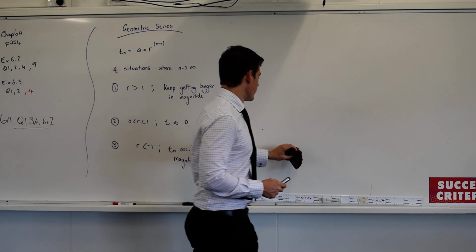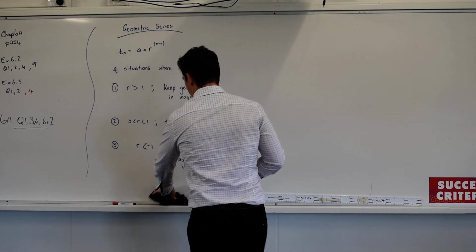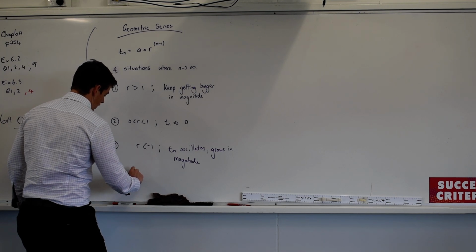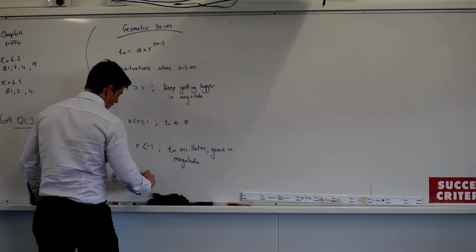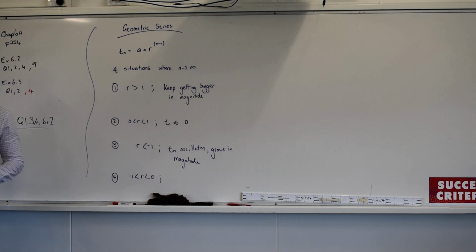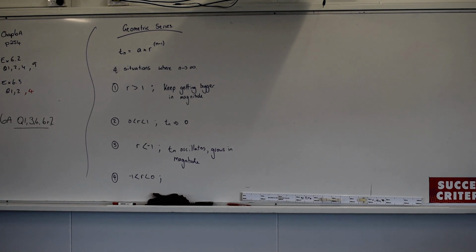And the last situation is 4, in which R is greater than negative 1 but less than 0. What's going to happen? The opposite of 2.